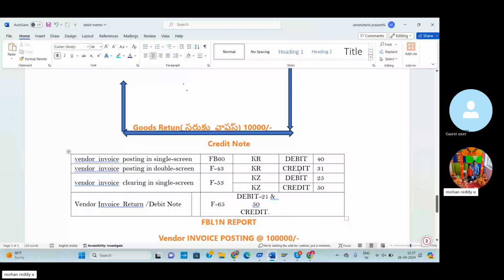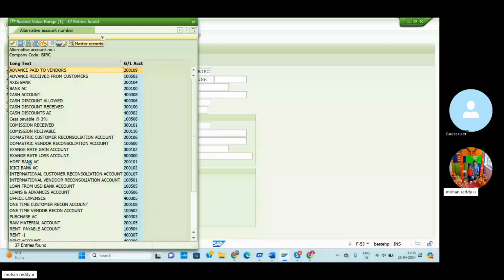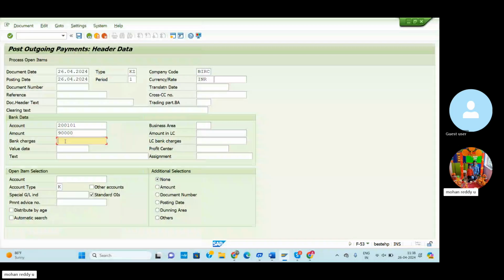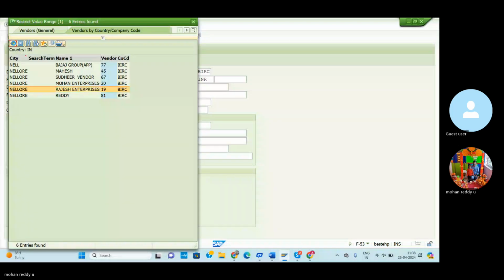In our company there are a number of banks. Now I'm transferring money from HDFC Bank. So click here. Then amount 90,000. Out of 1,00,000, I'm clearing 90,000. Then account means which vendor we will send the amount to. So click here and select Rajesh Enterprises. Here the account type will be displayed.